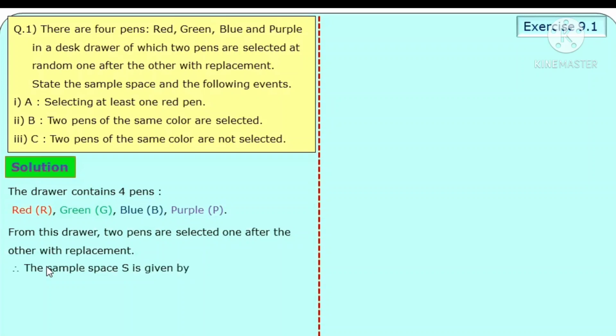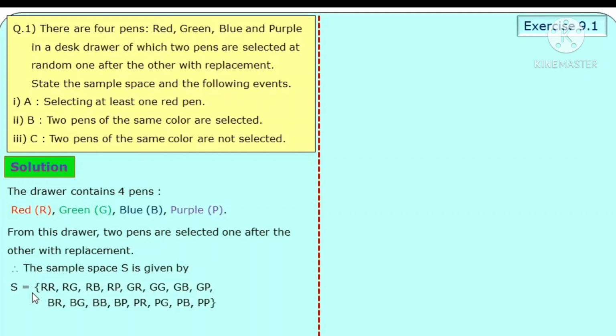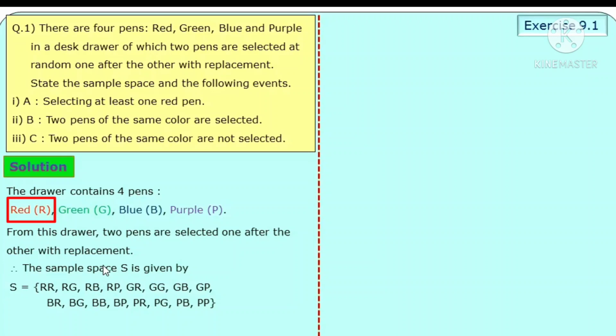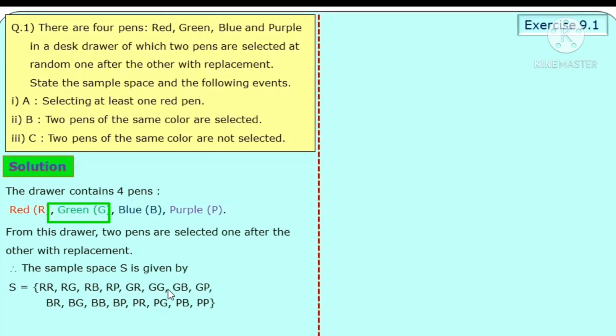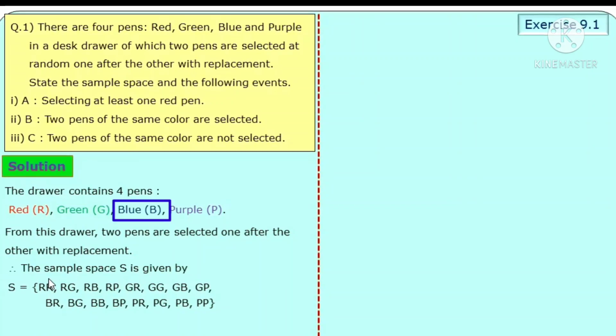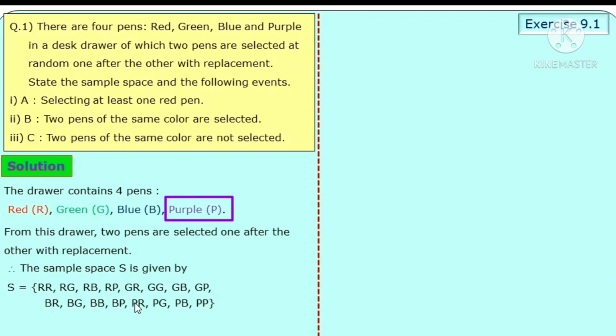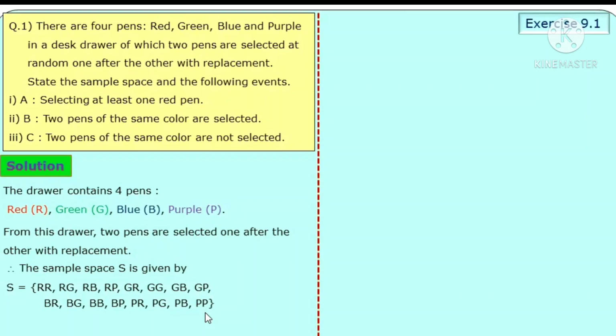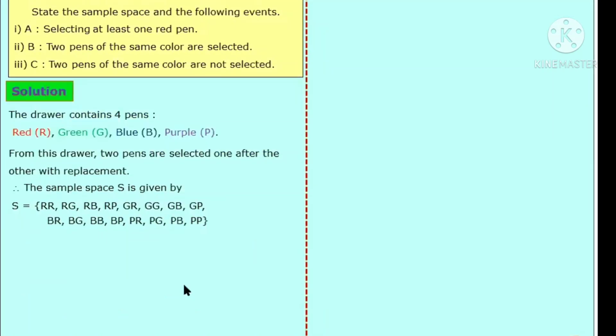The sample space S is given by the possibilities: red-red, red-green, red-blue, red-purple; green-red, green-green, green-blue, green-purple; blue-red, blue-green, blue-blue, blue-purple; and last, purple-red, purple-green, purple-blue, and purple-purple. These are the possible outcomes for the sample space.